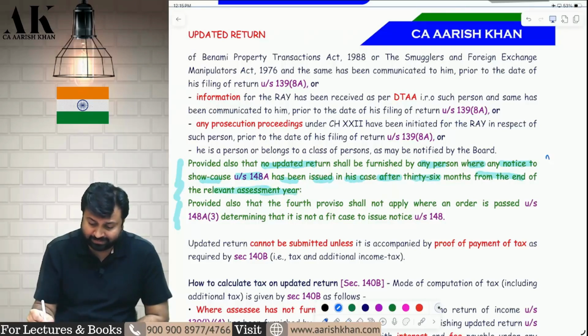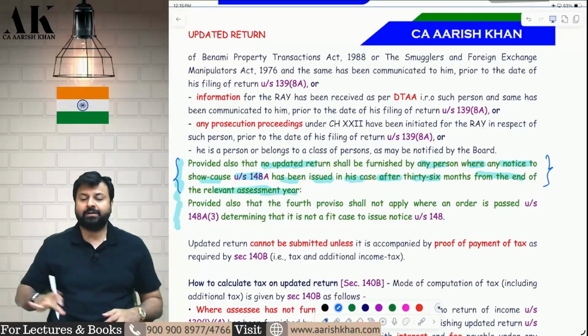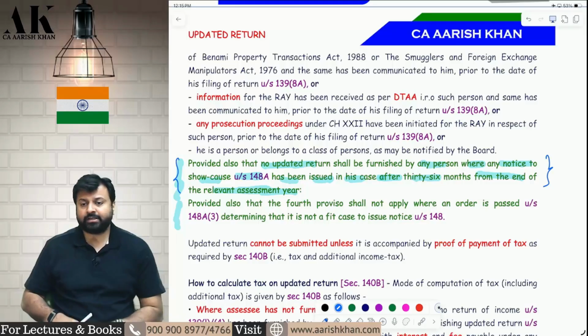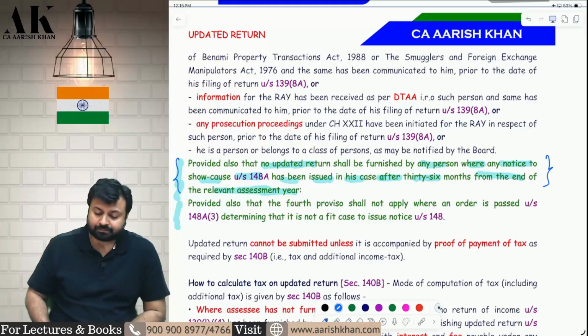Now, what do I mean by this? Read these 3 lines, 2.5 lines properly. Read this 2-3 times and I will put one example on the board.